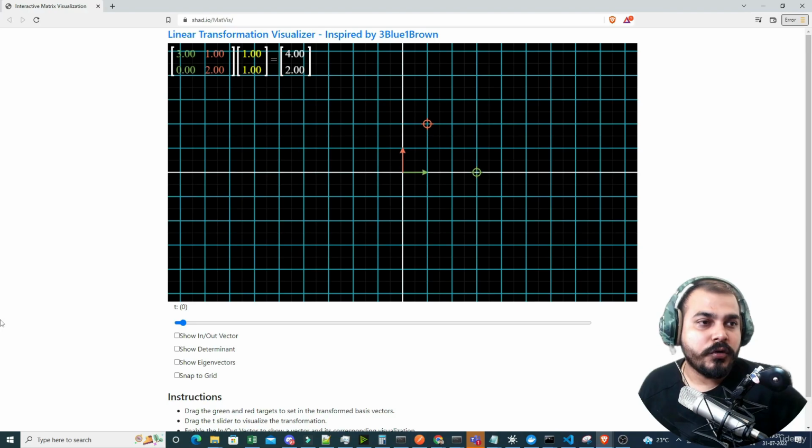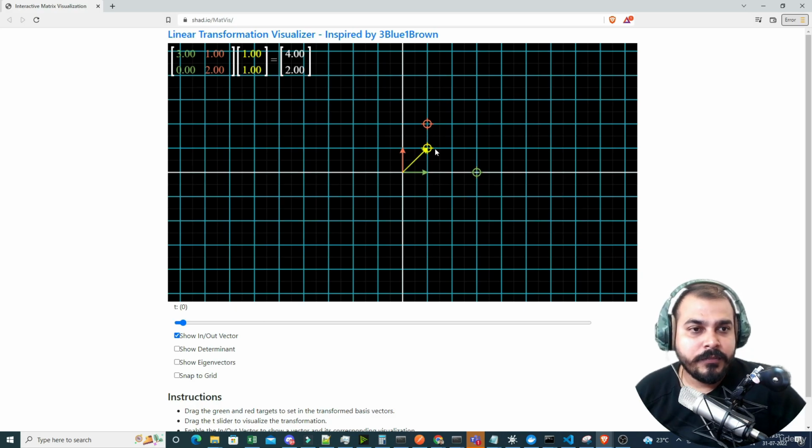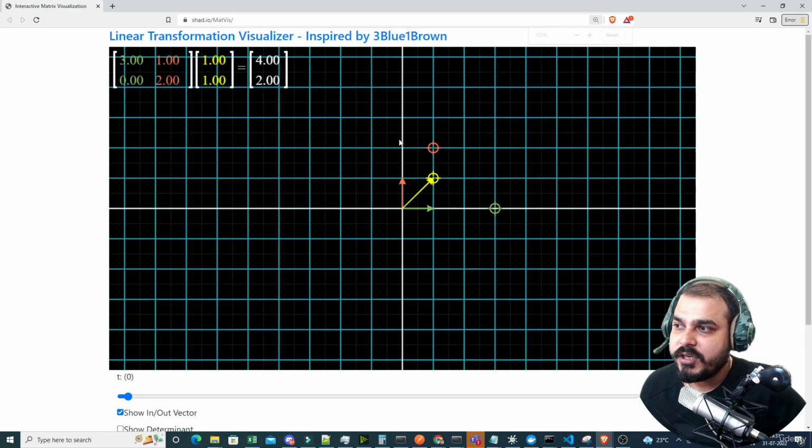So here I will just show you one example. So this is a linear transformation. Let's say I have one vector over here, okay? I have one vector. So this vector is nothing but 1, 1, right? So here I hope everybody is able to see this, okay? 1, 1. So this is my vector.